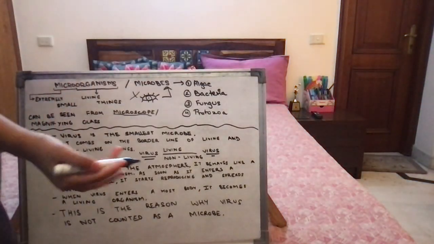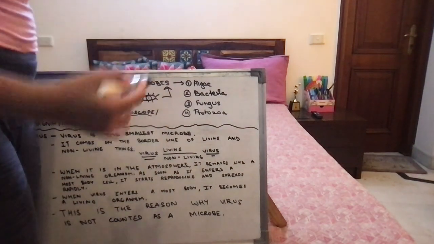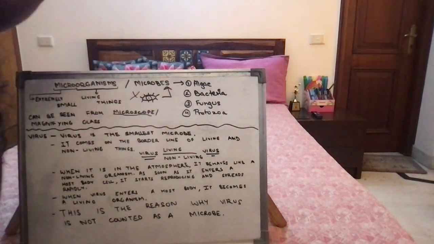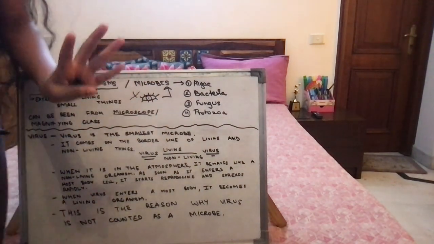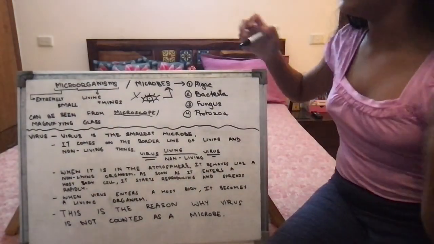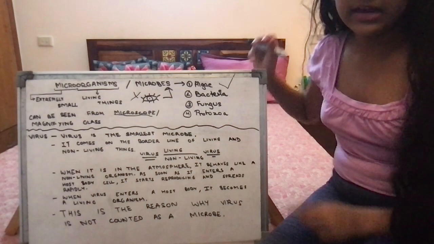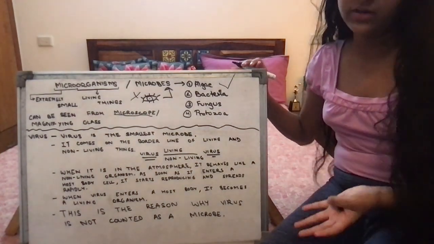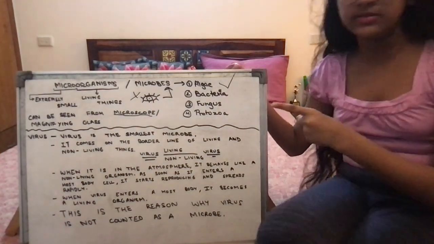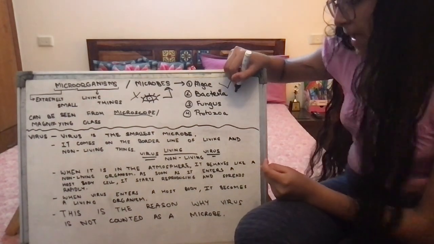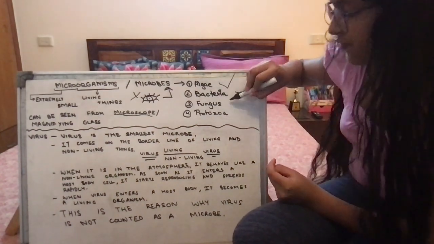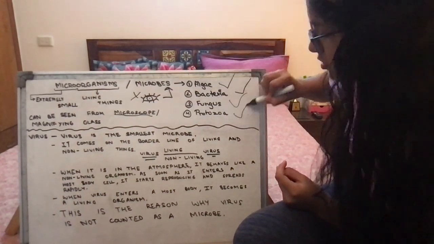Now microorganisms are categorized into 4 different parts. First is algae, then bacteria, fungus and protozoa.